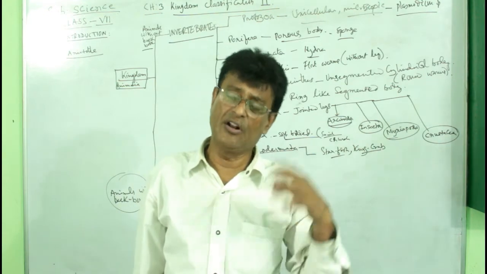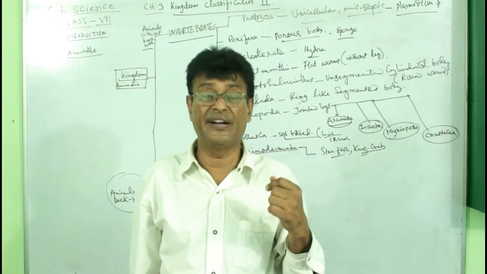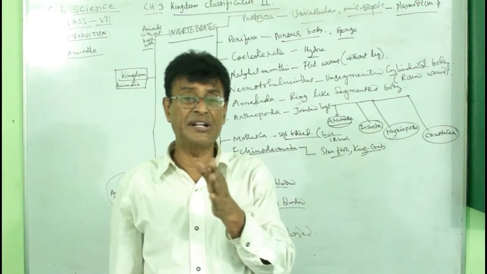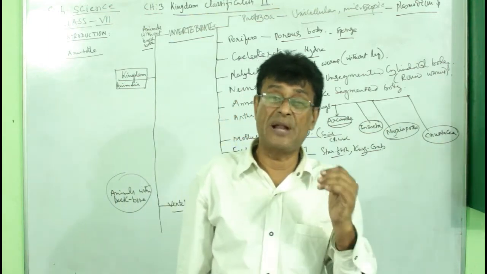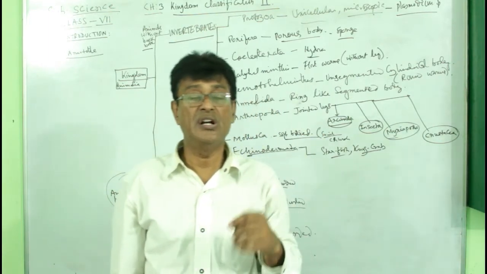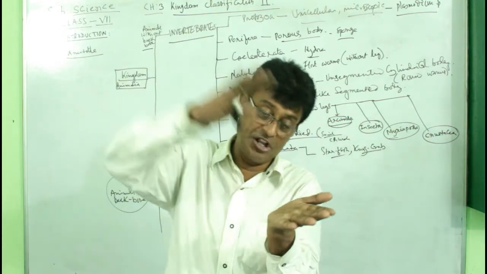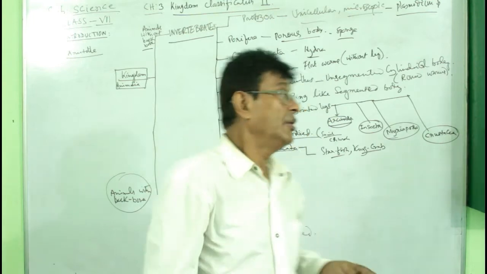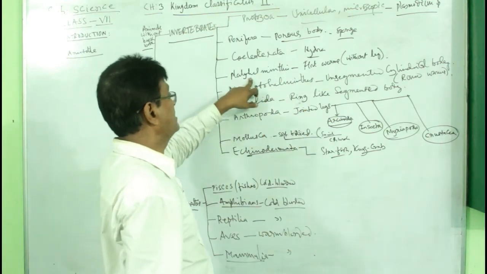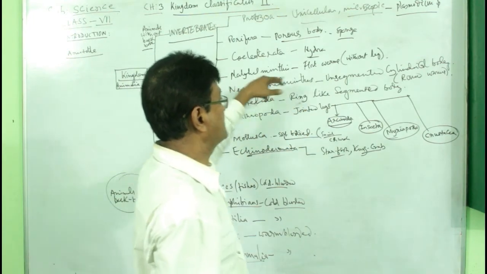Now, long ago they divided that into two categories. One is platyhelminthes or flat worms, and the other is nematohelminthes or round worms. The body is round in one and flat in the other. So the first is the platyhelminthes or the flat worm, and this has no legs.